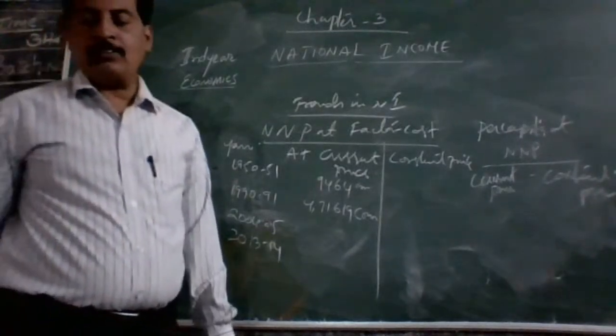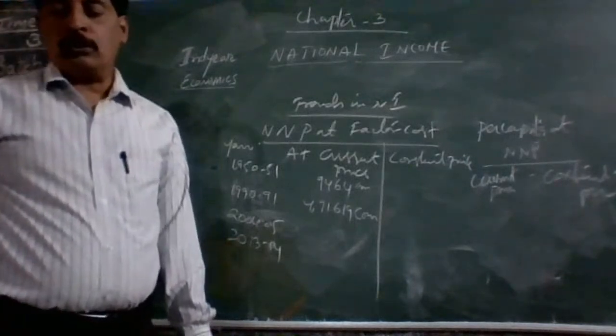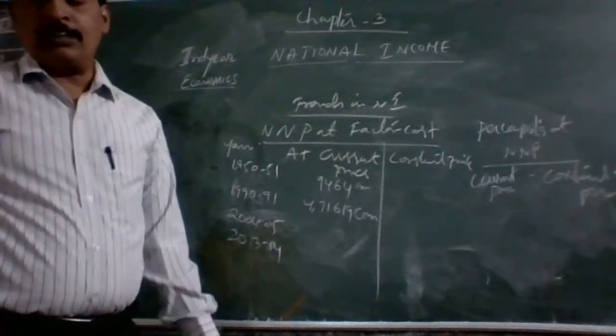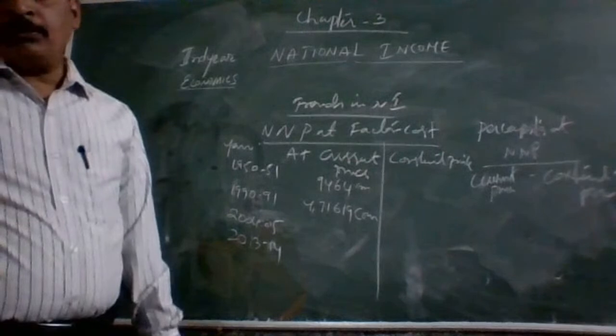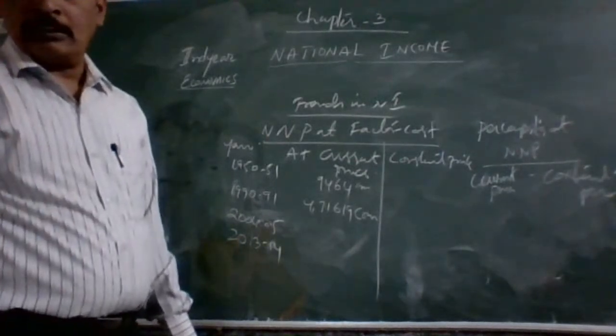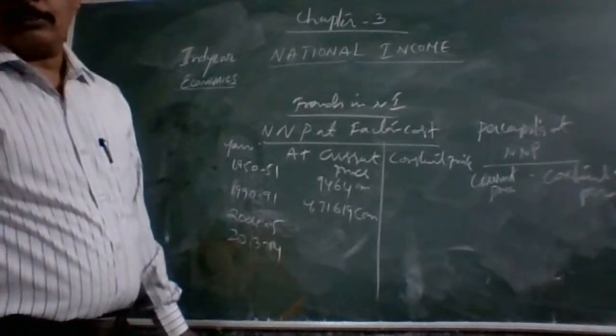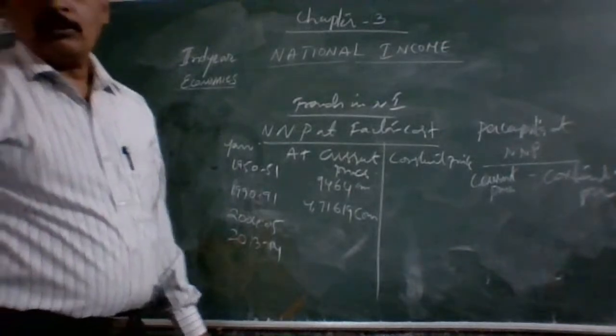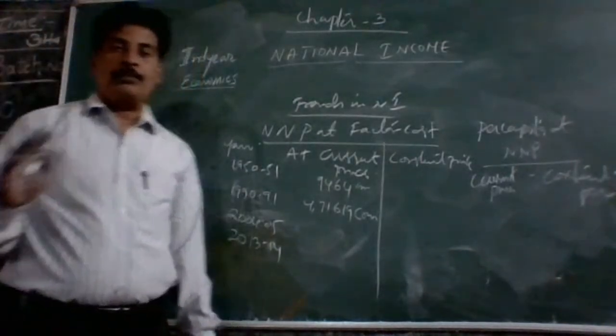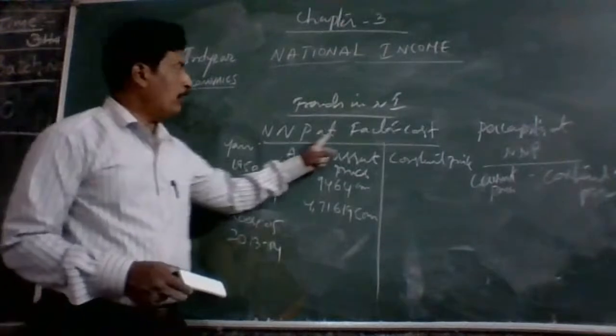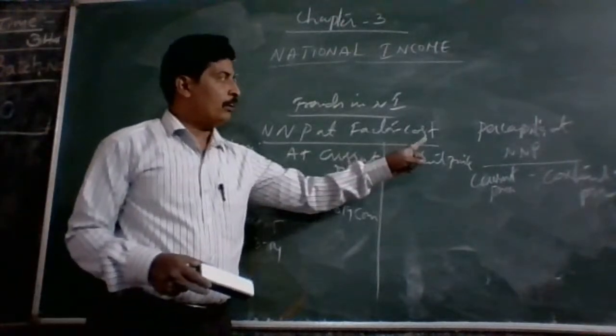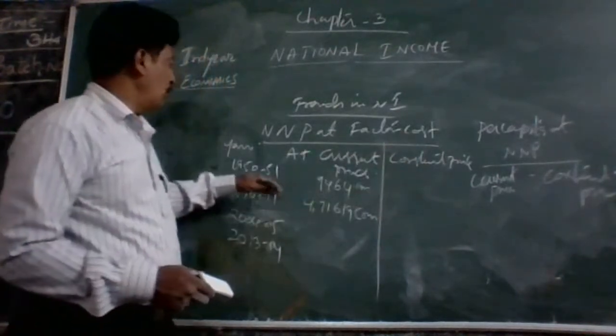NNP at current prices increased to 71,025 in 2013 and 2014.